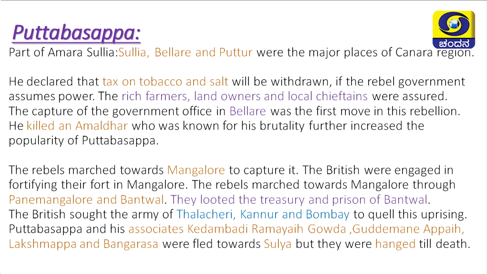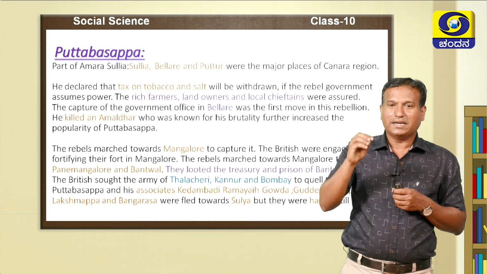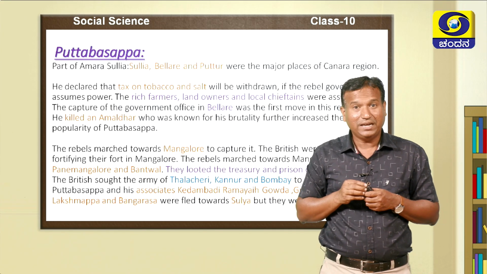Not only Puttapasappa was defeated, the followers associated with him, namely Kedambadi Ramaya Gowda, Guddemane Appaya Gowda, Lakshmappa and Bangarasa, tried to run away to Sulya. But the English caught hold of Kedambadi Ramaya Gowda, Guddemane Appaya Gowda, Lakshmappa, Bangarasa and Puttapasappa, and they were hanged to death.